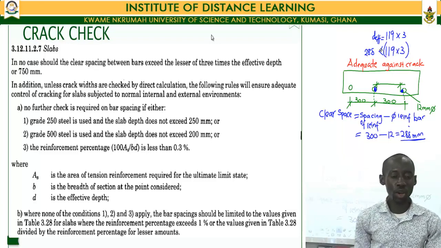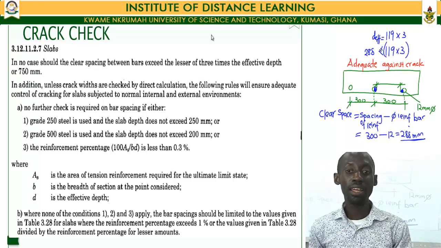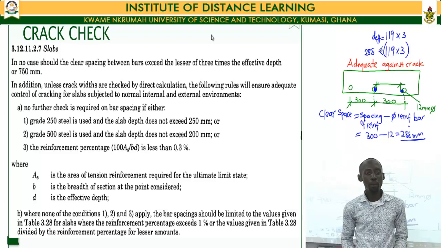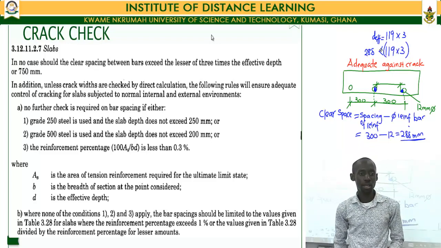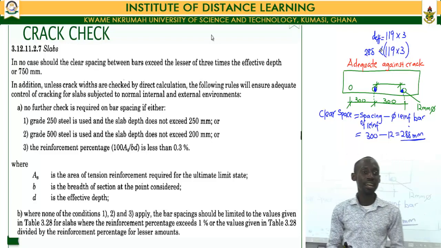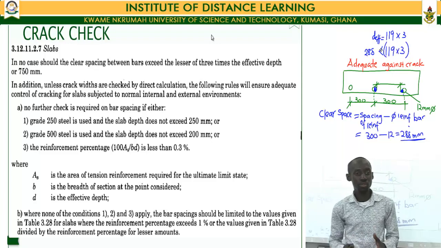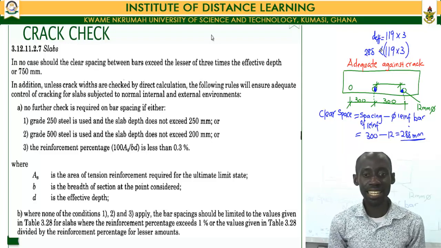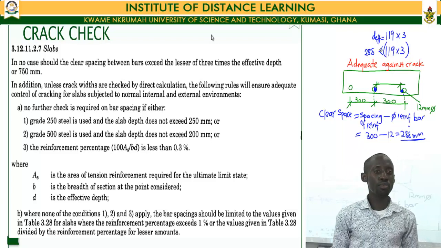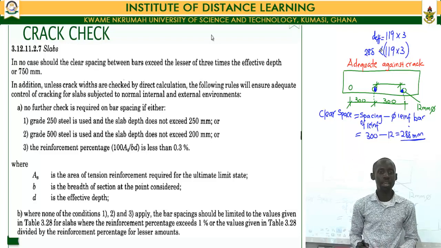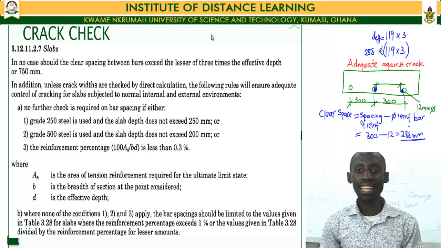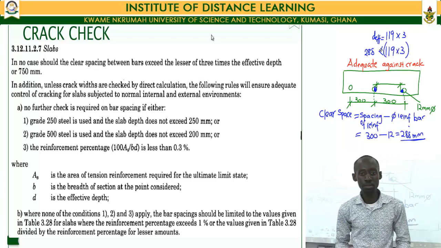Now it further goes on to say that in addition, unless crack widths are checked by direct calculation, the following rules would ensure adequate control of cracks for slabs subject to normal internal and external environment. A, it says that no further check is required on bar spacing if either 1, grade 250 steel reinforcement is used and the slab depth does not exceed 250 millimeters.